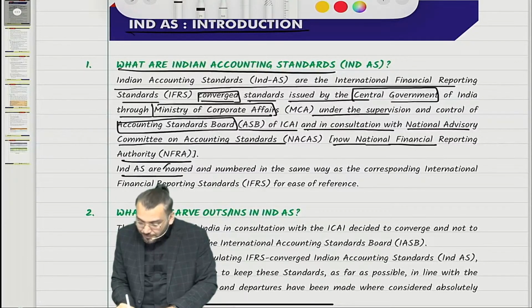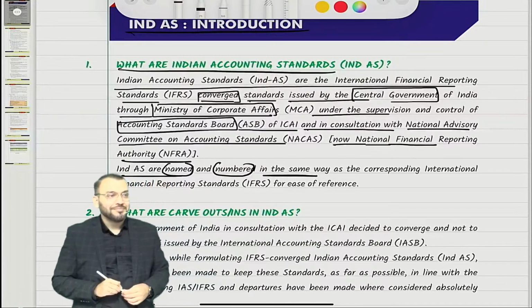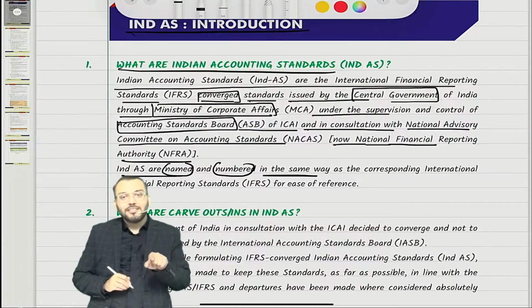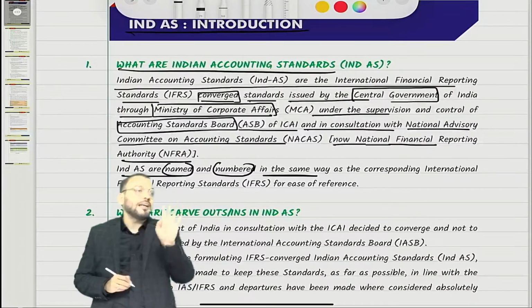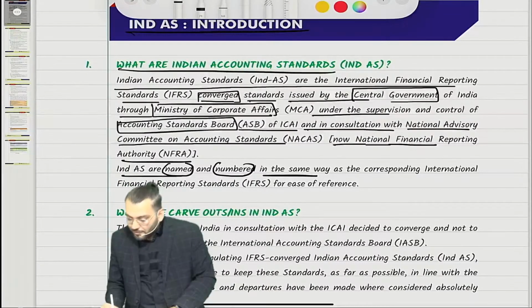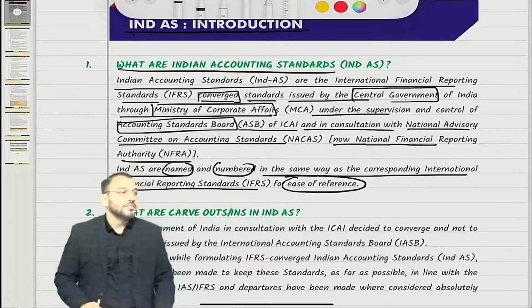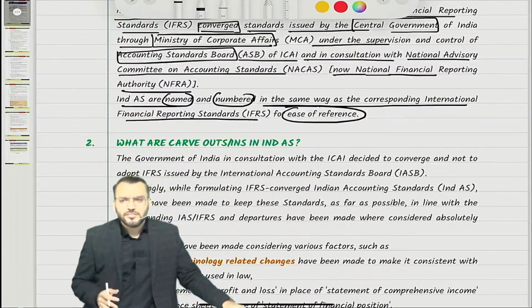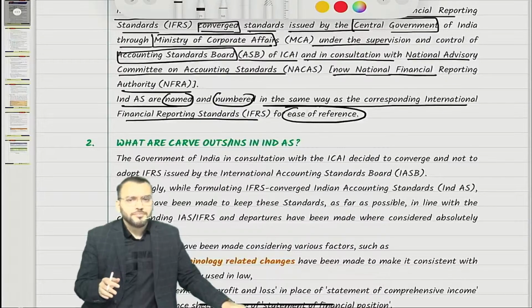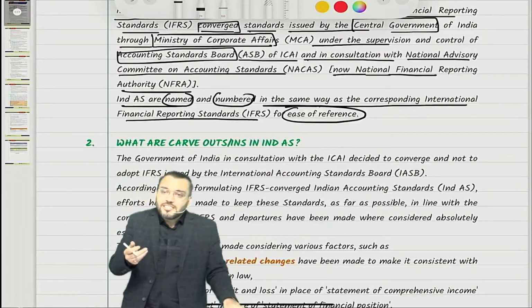Ind AS are named and numbered in the same way. Named and numbered in the same way means the title has been retained and the number has been retained as per IFRS, as the corresponding International Financial Reporting Standard, for ease of reference. Now, is there a difference between Ind AS and IFRS? Are they the same? Of course, there will be a difference because it is converged.